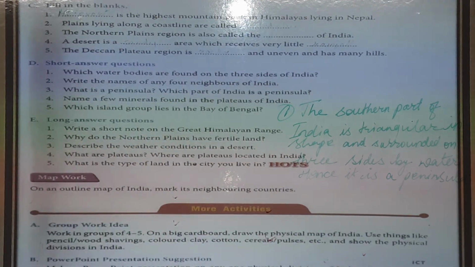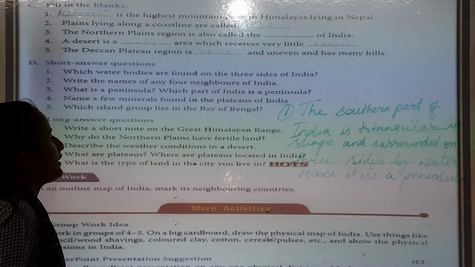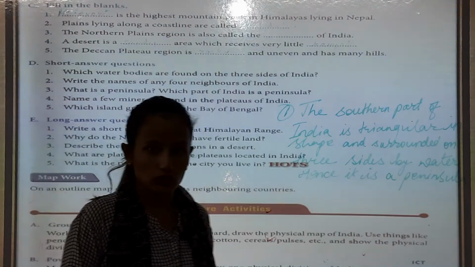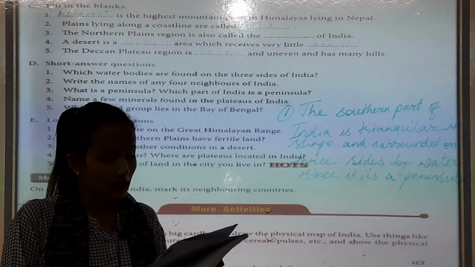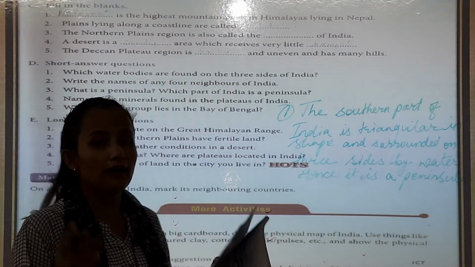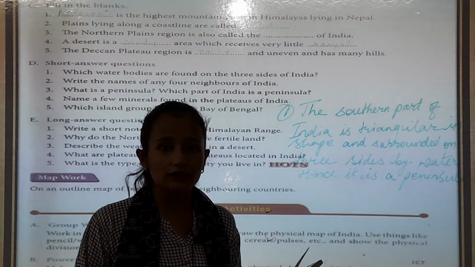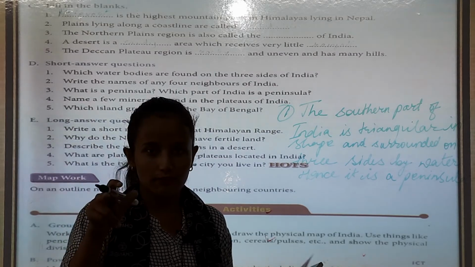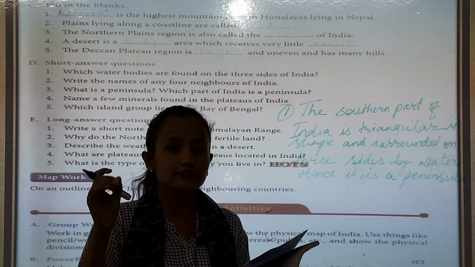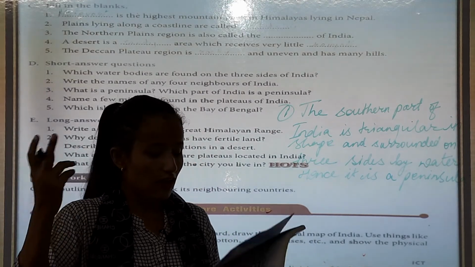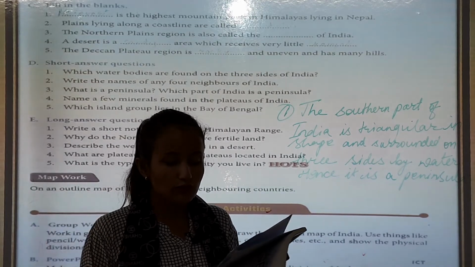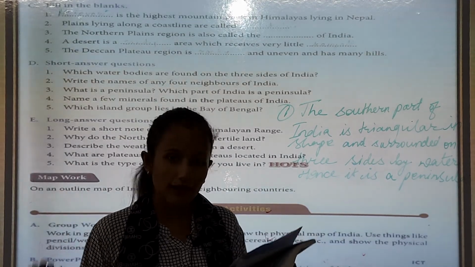Number 3 question. What is peninsula? Which part of India is a peninsula? A piece of land surrounded on three sides by water is called peninsula. Three sides, triangular shape, right? I have told you yesterday. So, a piece of land surrounded on three sides by water is called peninsula. The southern part of India is a peninsula.